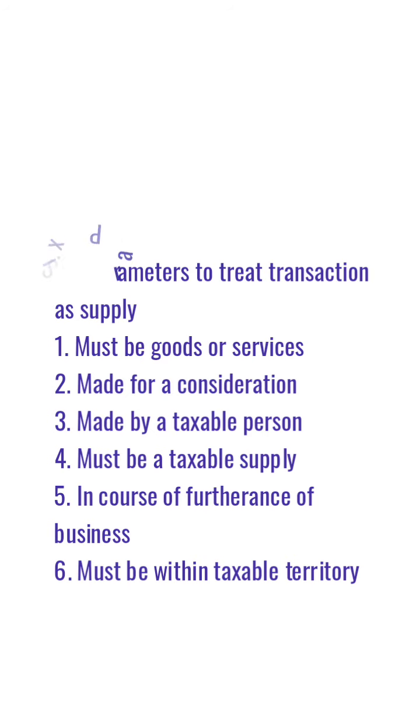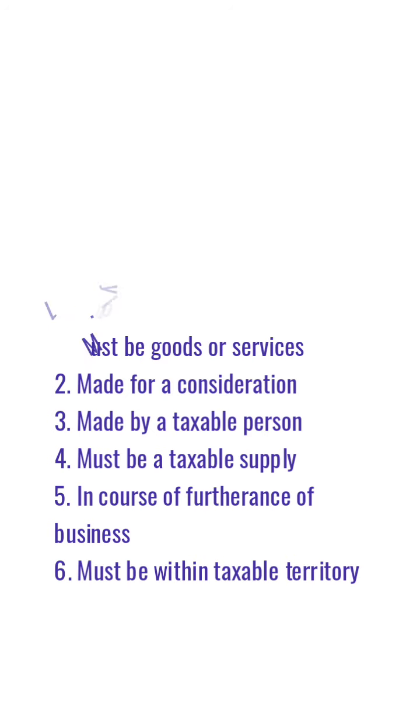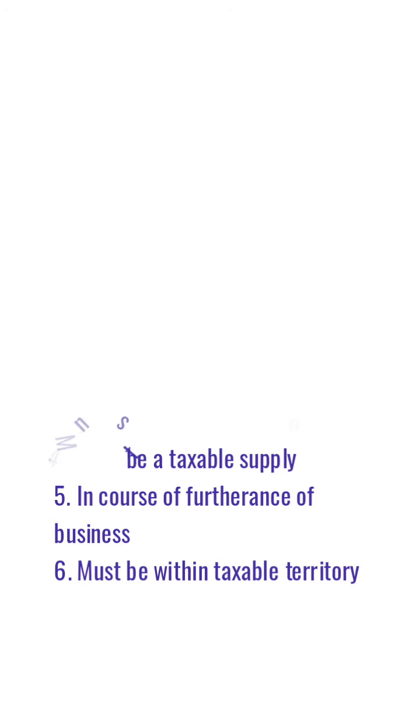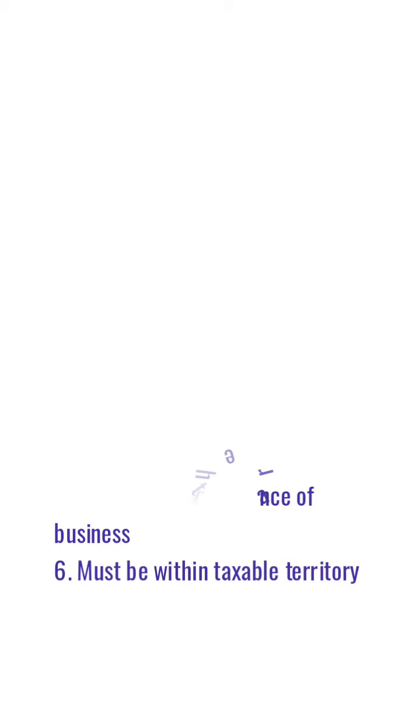There should be supply of goods or services. It should be made for a consideration. It should be made by a taxable person. It should be a taxable supply. It should be in course of furtherance of business. It should be made within the taxable territory, that is within India, except Jammu and Kashmir.